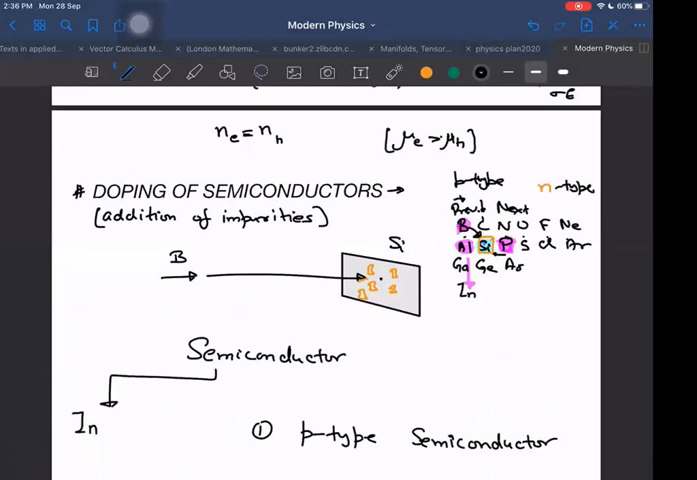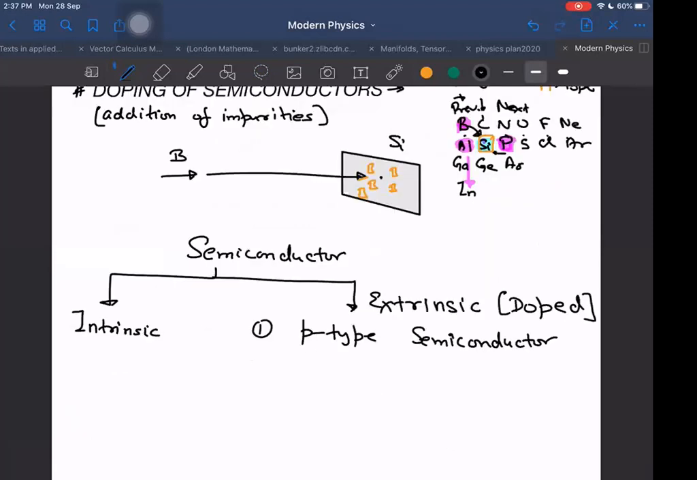intrinsic, and it can be extrinsic. Extrinsic is nothing new. It is just the one which is doped. Doped means in which impurities are added. And how many such types are there then? In extrinsic, there are further two types. Intrinsic is the pure semiconductor without any impurities.